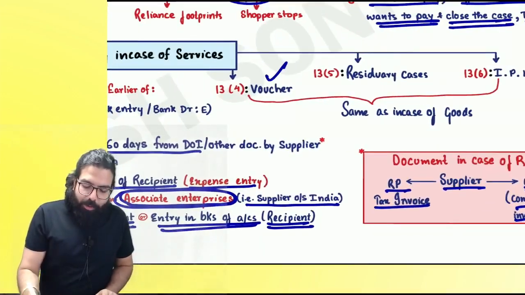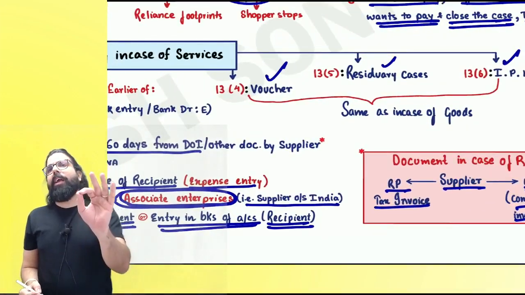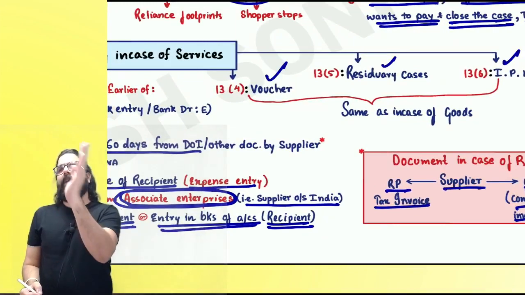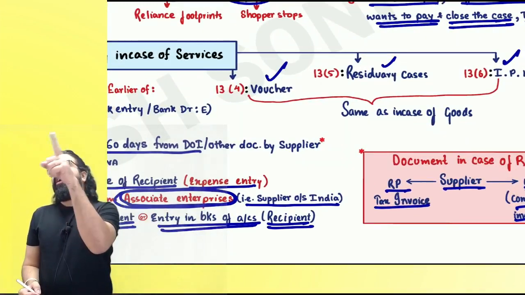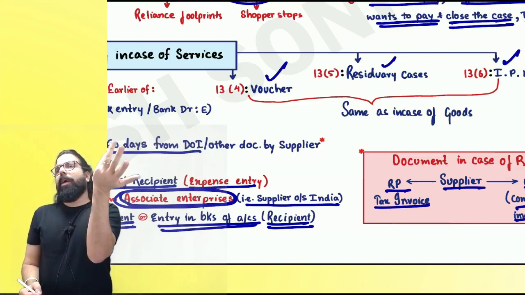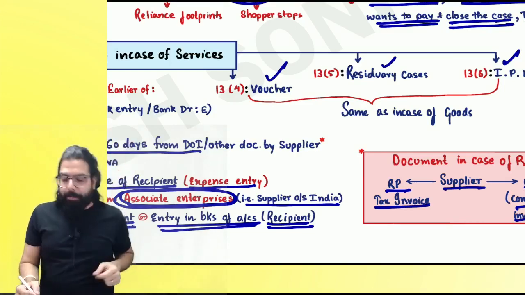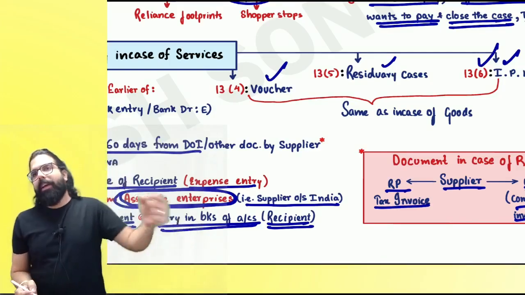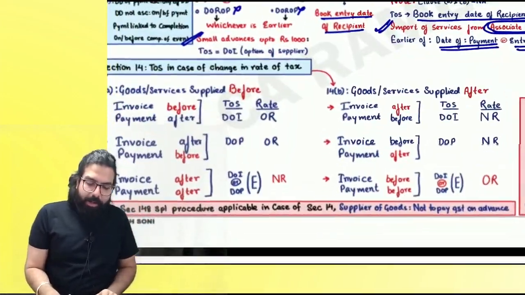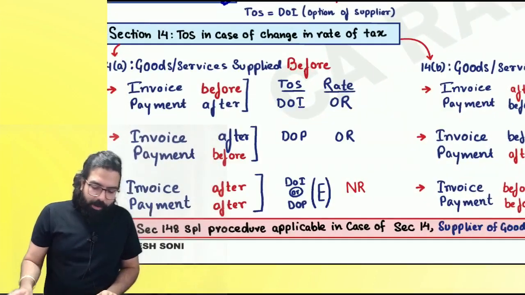Everyone, voucher, residuary case and IPL is same. In voucher case, supply identifiable, date of issue; supply not identifiable, redemption date. Residuary case, due date. If due date is not applicable in your case, the day you make the payment. IPL, date of receipt of such IPL. Are we all clear till here? Yes, sir. Chalo.